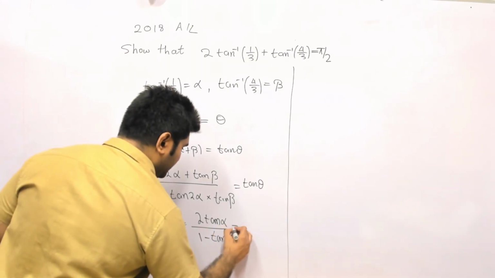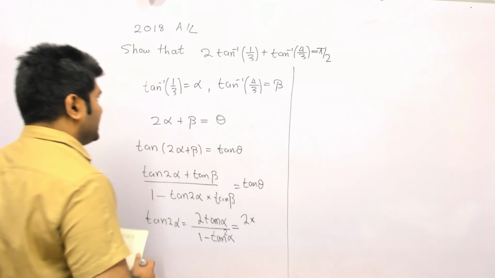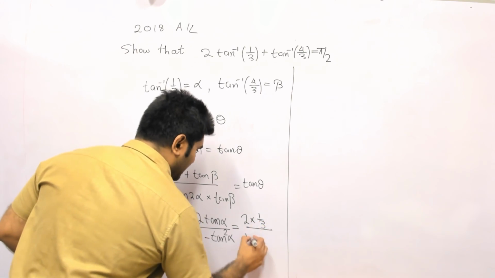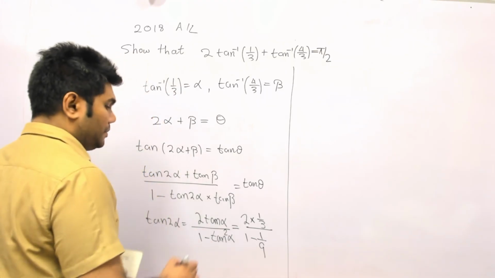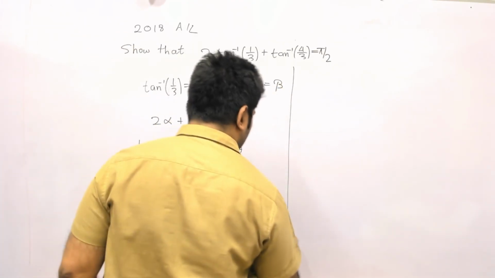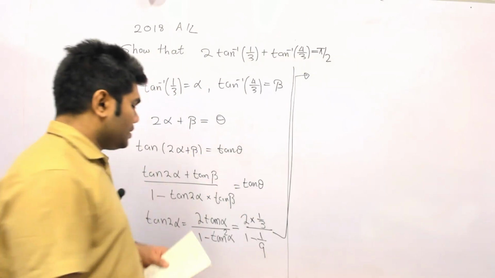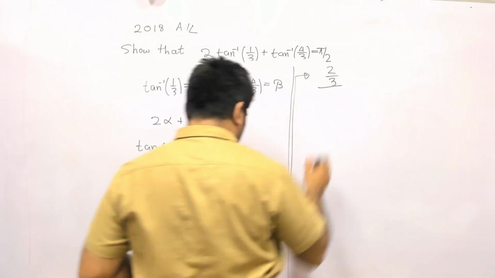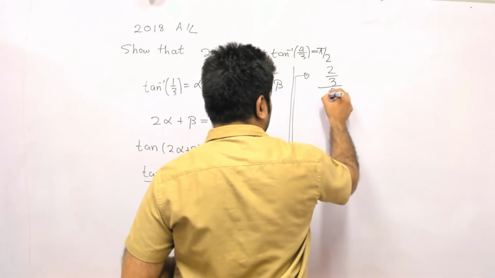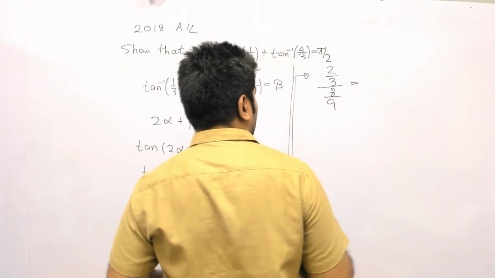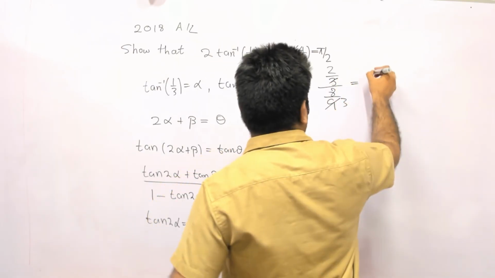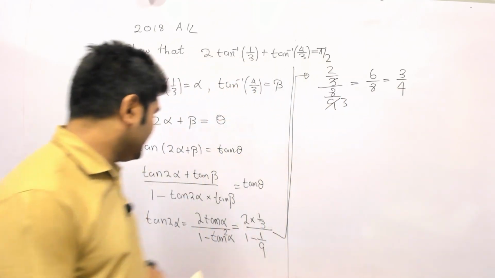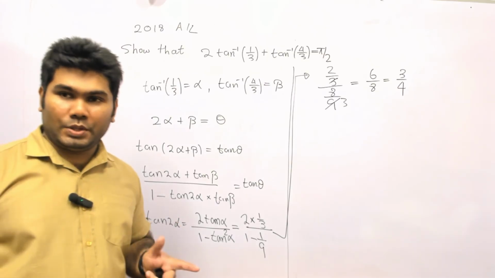Now I will simplify this. As you can see, tan alpha is 1/3. So this is 2 over 3, divided by 1 minus 1 over 9, which turns out to be 8 over 9. So the 9s cancel, giving 6 over 8, which you can write as 3 over 4. So you can see that tan 2 alpha becomes 3 over 4.